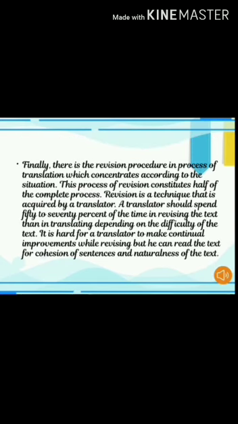Finally, there is a revision procedure in the process of translation, which concentrates according to the situation. This process of revision constitutes half of the complete process. Revision is a technique that is acquired by a translator. A translator should spend 50 to 70% of the time in revising the text rather than in translating, depending on the difficulty of the text. It is hard for a translator to make continual improvements while revising, but he can read the text for cohesion of sentences and naturalness of the text.